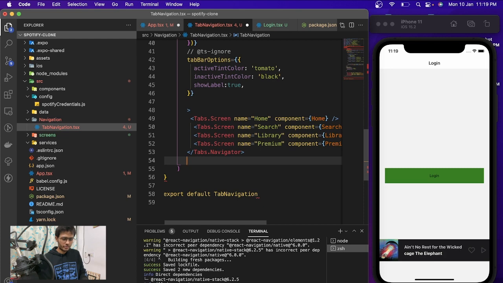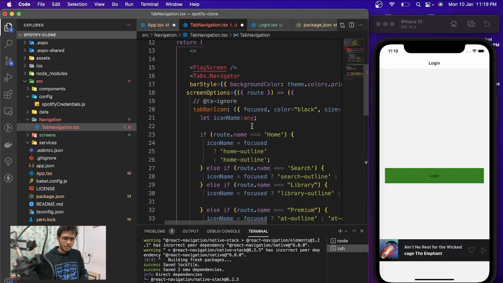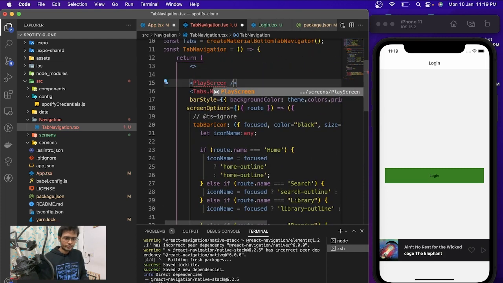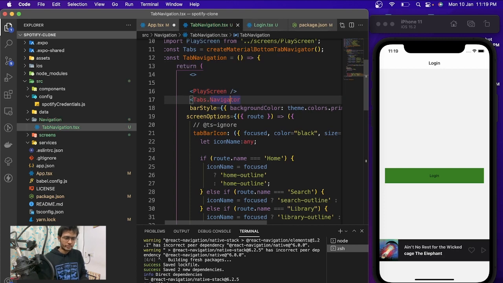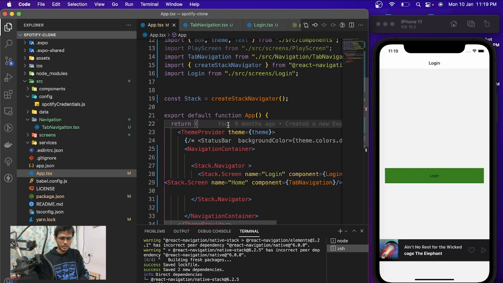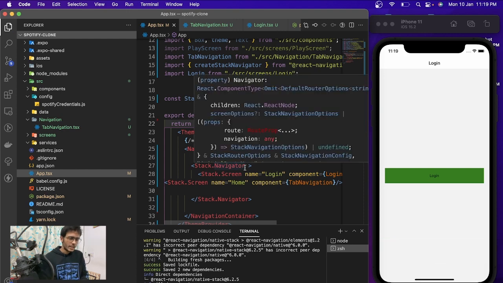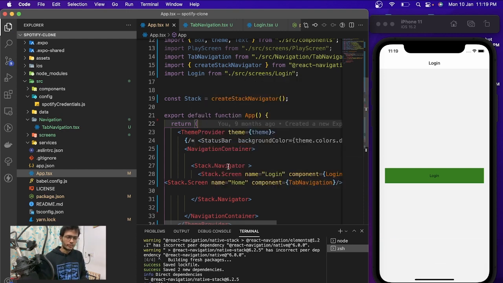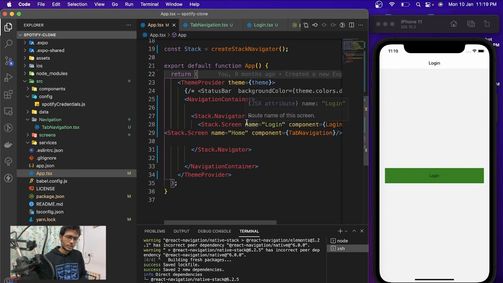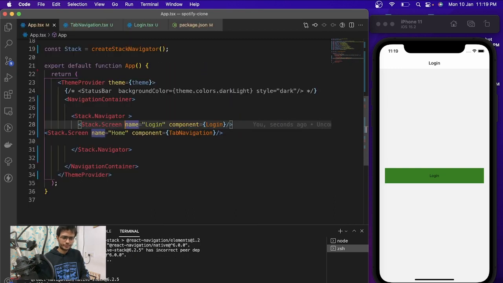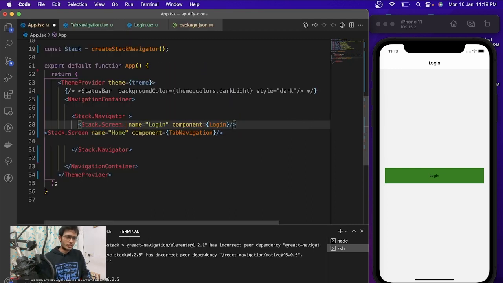I'm just putting a fragment over here, and if we just save it, hopefully this will work. Yeah, so we have a login screen, and for the login screen we don't want the top navigator, sorry, header, so we just need to remove it.